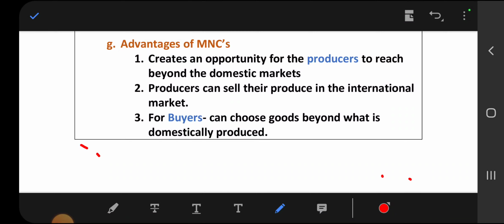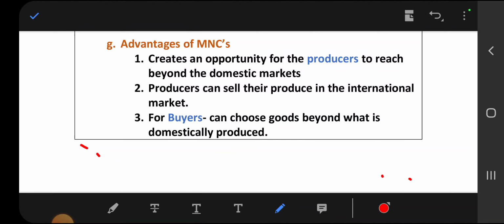If you have the capacity to establish a unit of your company in other countries, you will get that market also. So not only domestic markets, MNCs can sell their goods in the international market also, and producers can sell their produce in the international market.